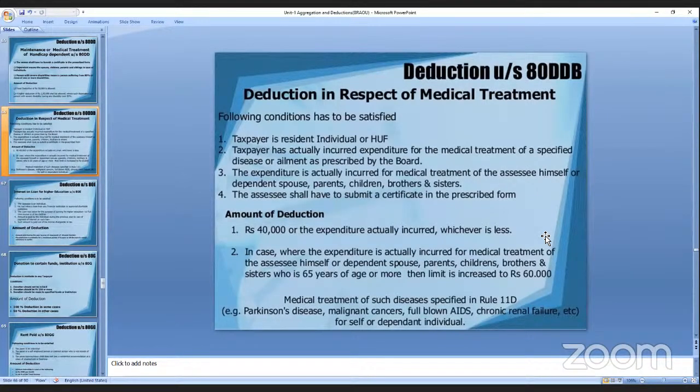Now, we'll see what the deduction amount is. 40,000, and in case the age is 65 years, it is 60,000. For a normal individual, the exemption is 40,000, and in the case of 65 years, the limit is increased to 60,000. And here, medical treatment of specified diseases: Parkinson's disease, malignant cancer, AIDS, chronic renal failure, etc. These all apply to self or dependent individuals.